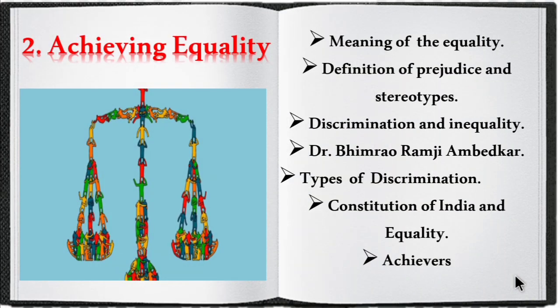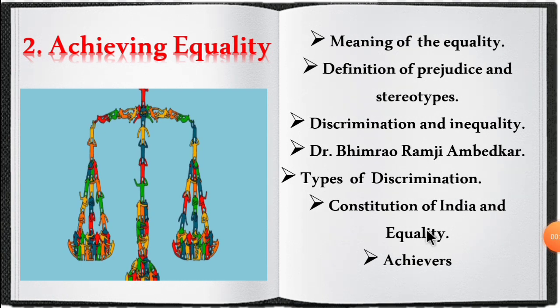Next is Civic Second Unit, Achieving Equality. The topics covered in this unit are the meaning of equality, definition of prejudice and stereotypes, discrimination and inequality, Dr. Bhimarao Ramji Ambedkar, types of discrimination, Constitution of India and Equality and Achievers. So let's revise one by one.